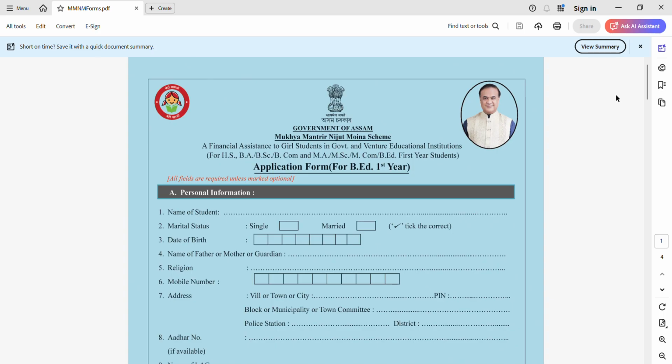So today we are talking about Nijut Moina Scheme, which is started by Assam government to provide financial assistance to the girl students in government and venture education institutions. So today we are discussing about how you can fill up Nijut Moina Scheme in Assam, how you will get financial assistance, what are the requirements that you need to fulfill, and what are the benefits of this scheme. So let us start without wasting any time.